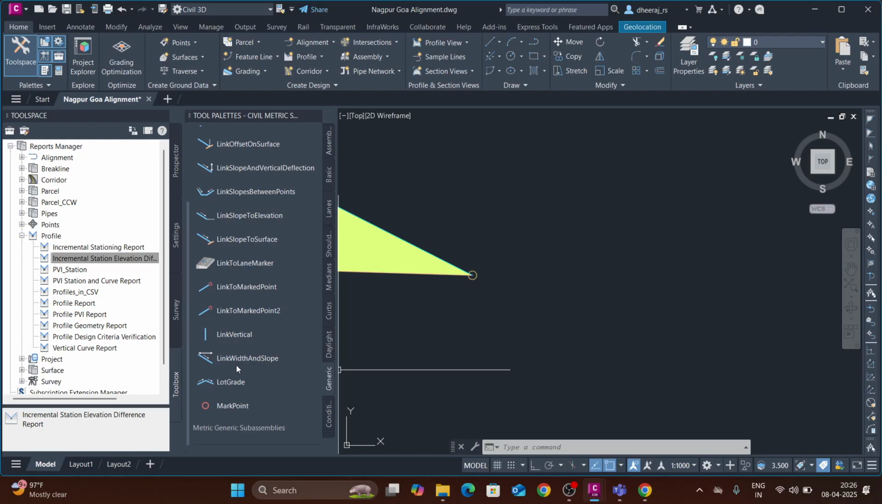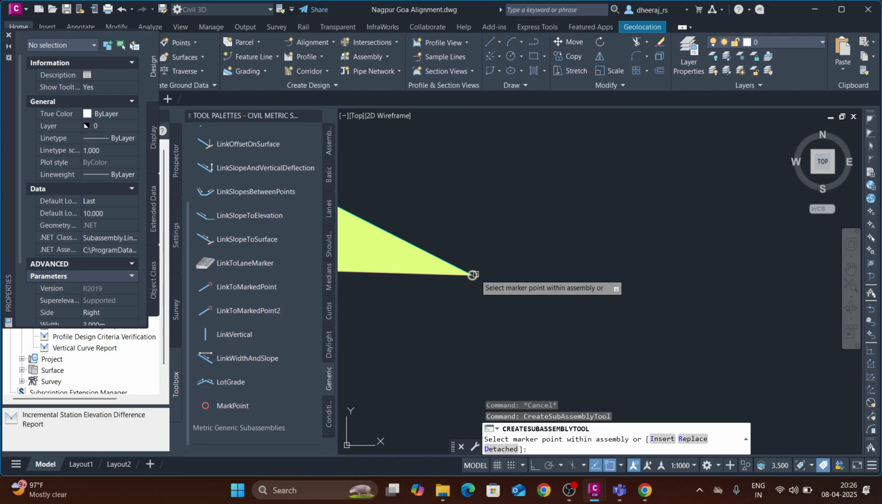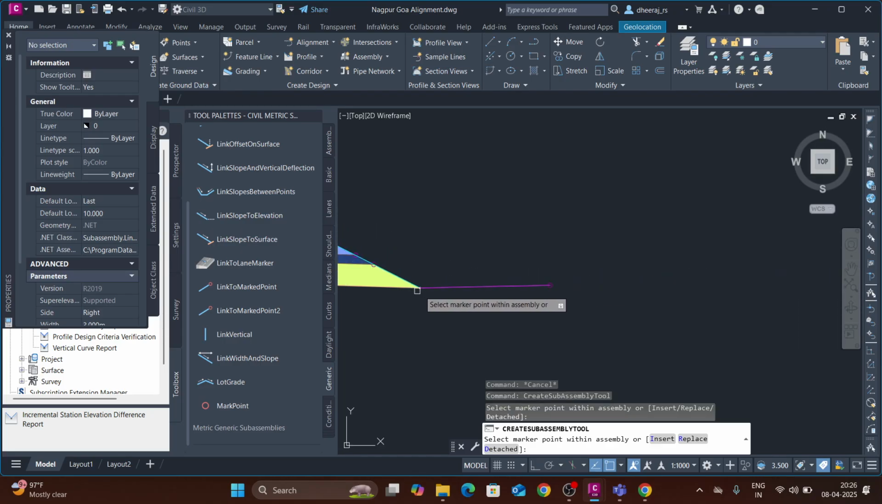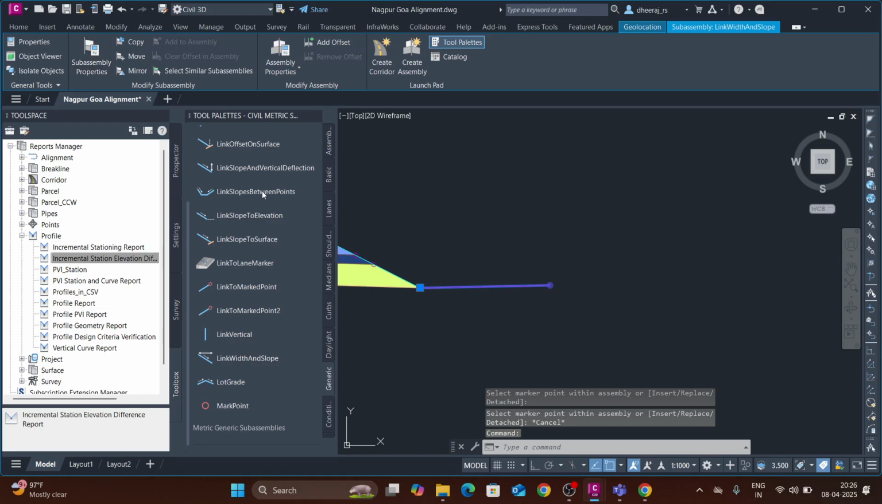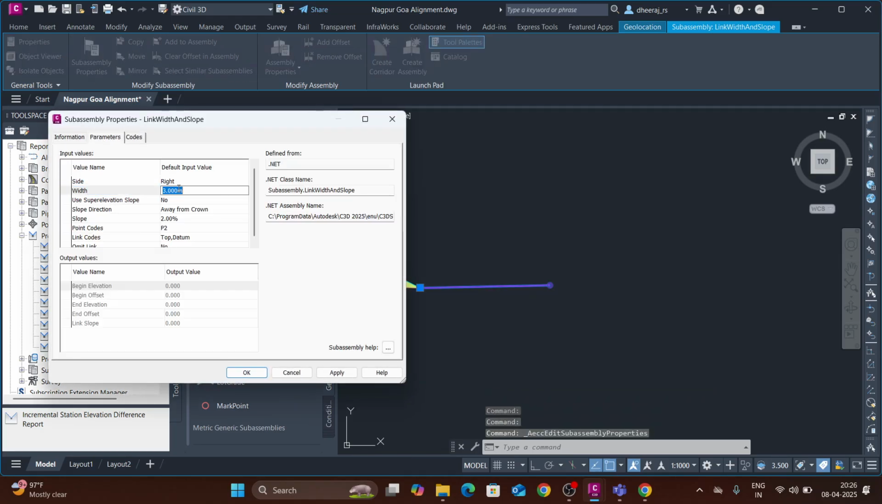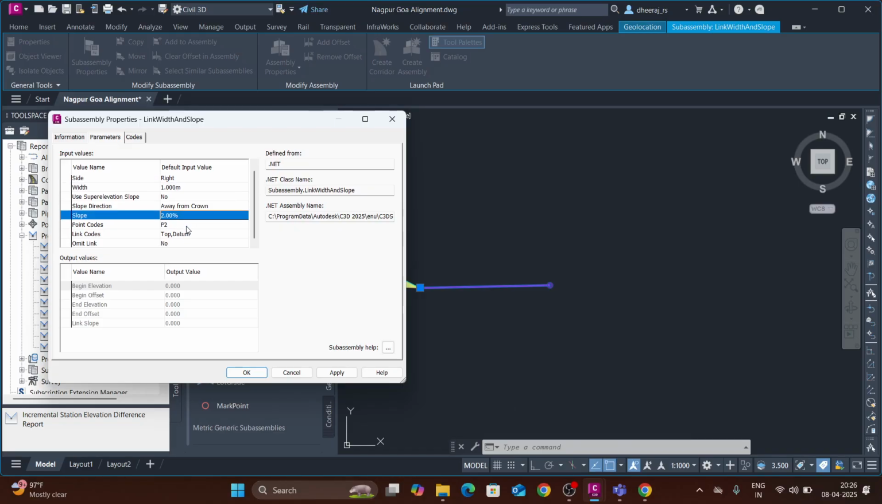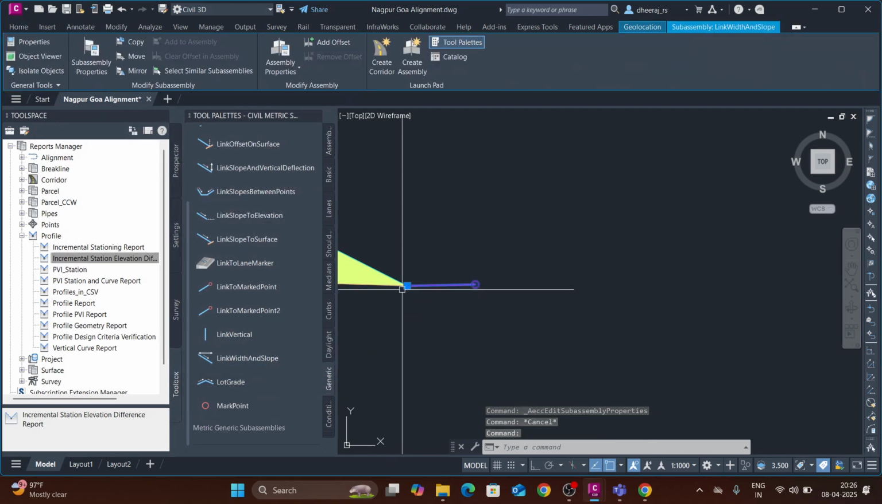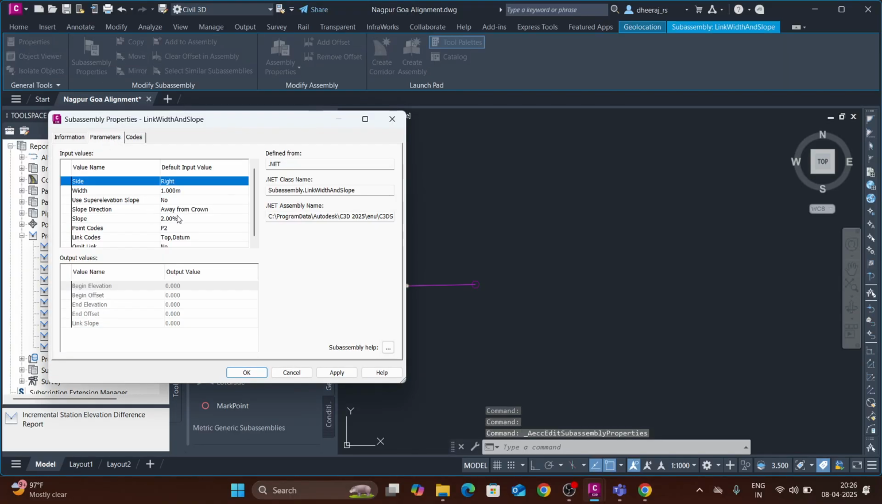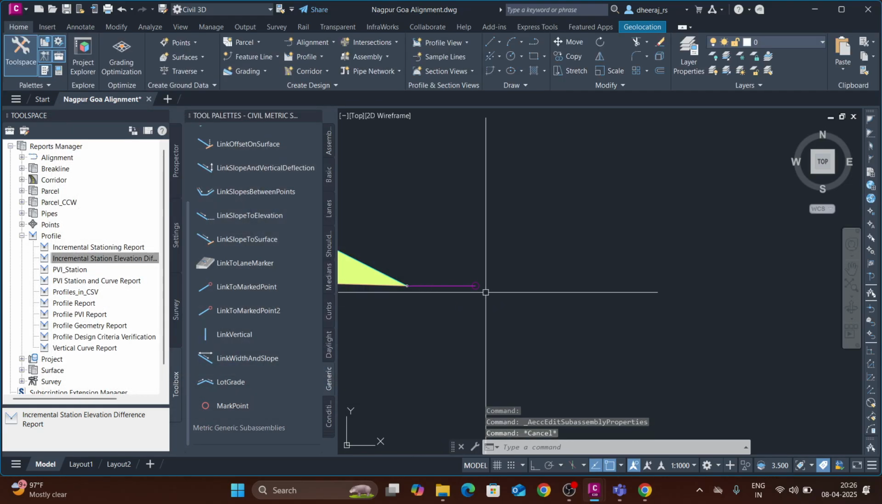First, in the generic, take link width and slope, right? In this, click on that, select the marker point with the assembly. Now you can see there is first a berm, right? In the sub assembly, we will provide the berm as 1 meter, and the slope, all this okay. Then click OK. Slope will be 0%, right? A perfectly horizontal berm will be provided after the layers.